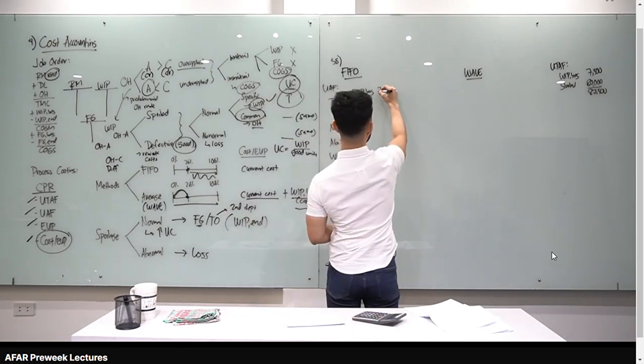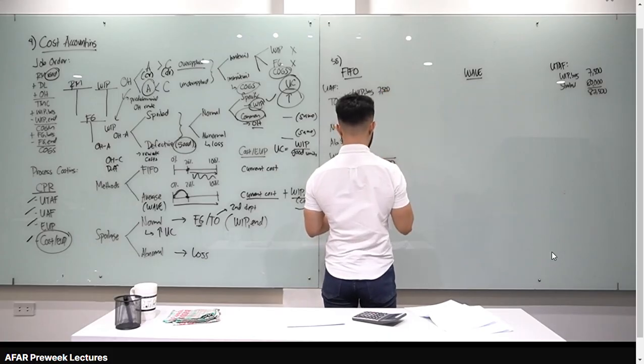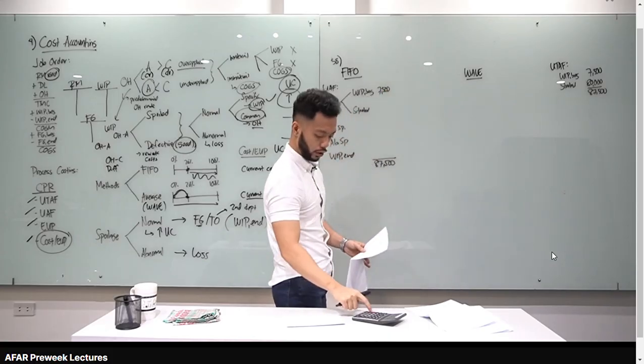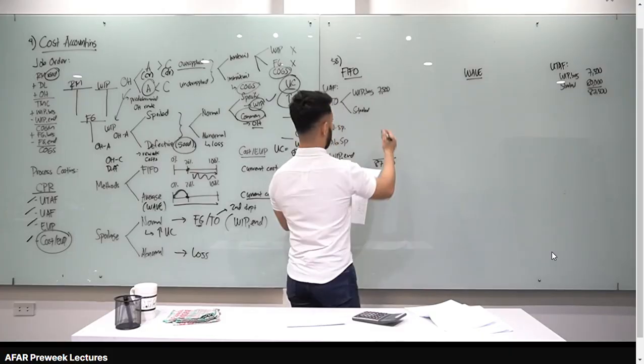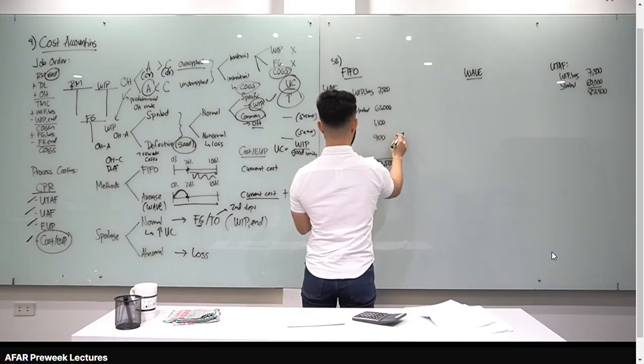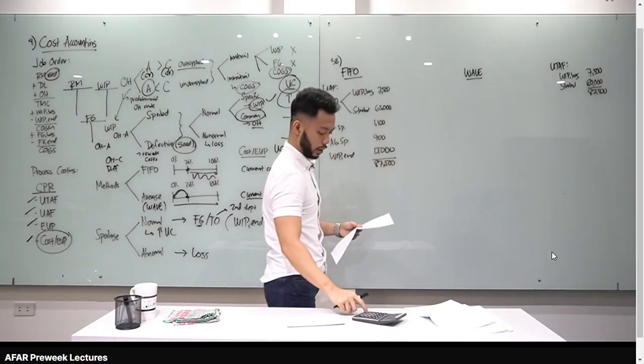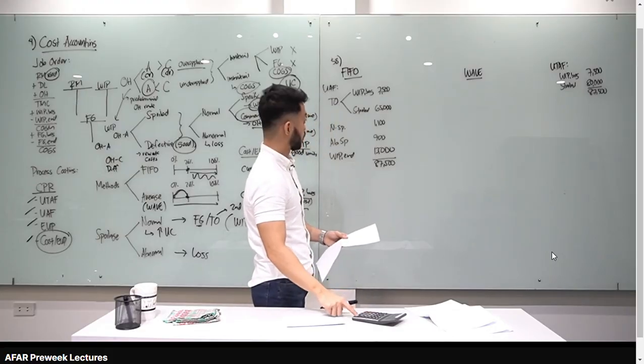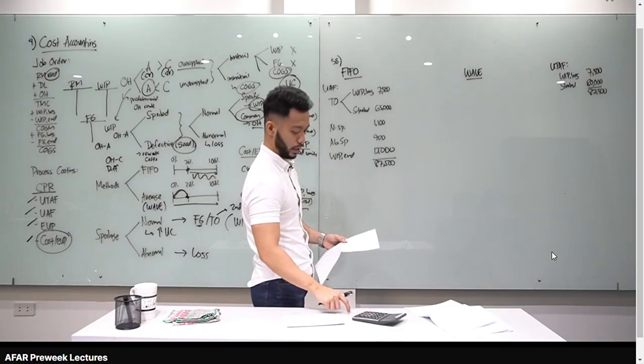WIP beginning, 7,500. And then transferred out is 72,500. So 72,500 minus 7,500 is 65,000. Normal spoilage, 1,100. Abnormal, 900. And then WIP end, 13,000. Let's add them. The total should be 87,500: 7,500 plus 65,000 plus 1,100 plus 900 plus 13,000, 87,500.